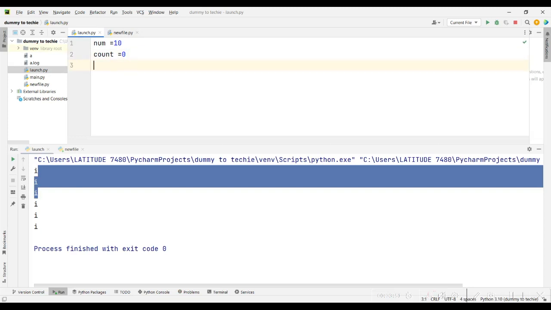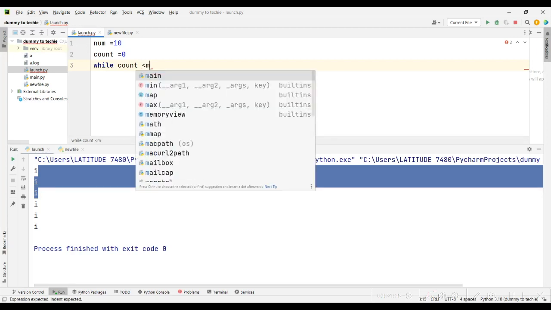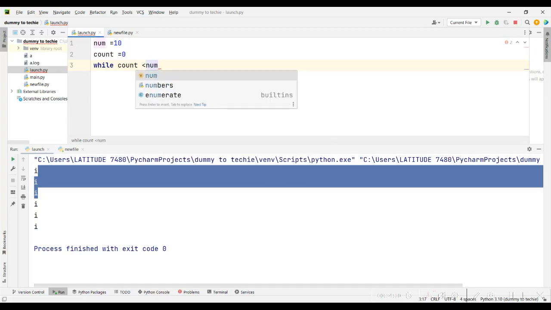Now I'm going to use a while loop, and I'll tell Python that while my counter, the variable I'm using to count, is less than the number I want to count to, you want to perform something. You can make that number a user input, but I don't really have the time to start doing that.